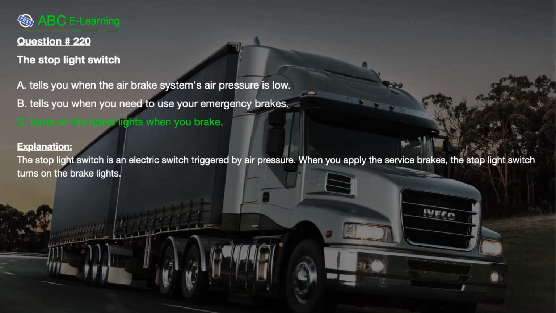The correct answer is C. Turns on the brake lights when you brake. Explanation: The stoplight switch is an electric switch triggered by air pressure. When you apply the service brakes, the stoplight switch turns on the brake lights.